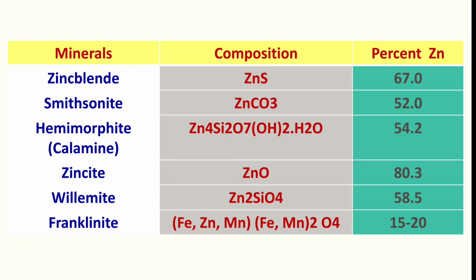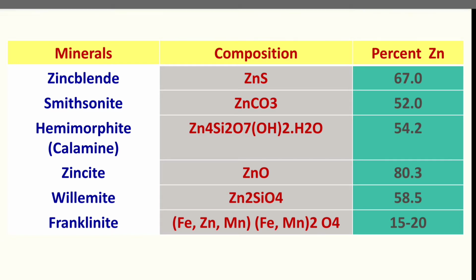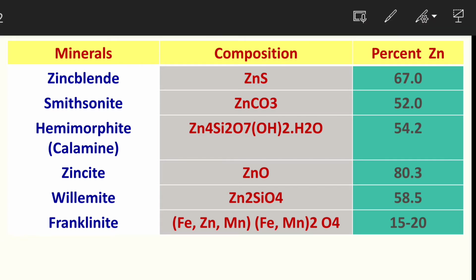Franklinite is another very important mineral from the point of view of matching type questions. So franklinite and hemimorphite, we can call them calamine. So these are the important ore minerals of zinc. In lead there are only 3 minerals which are important from the exam point of view. Okay, so these we have discussed.